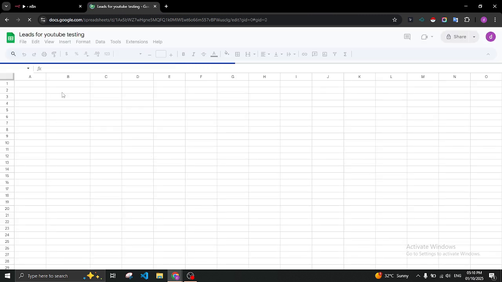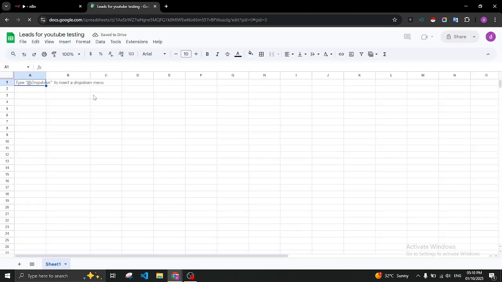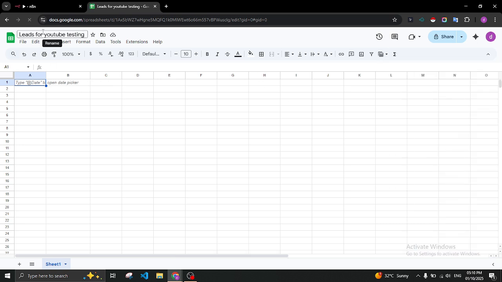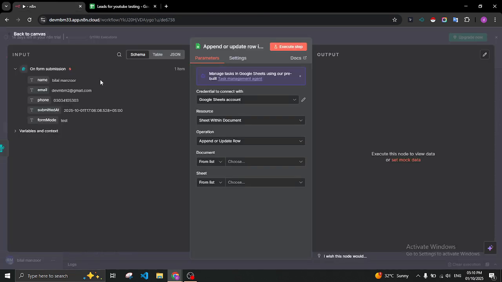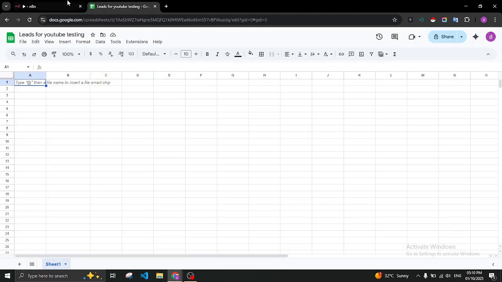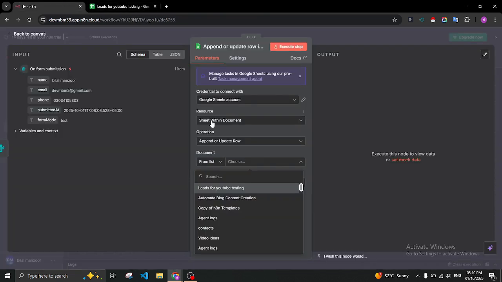These are table-like columns in which we save the data, and we create a new sheet. I have already created one, so I will use this. Just look at the name of the sheet and go back, and from this option you can select the Google Sheet, and this is the similar sheet that is here. You can directly view it by clicking on this icon.